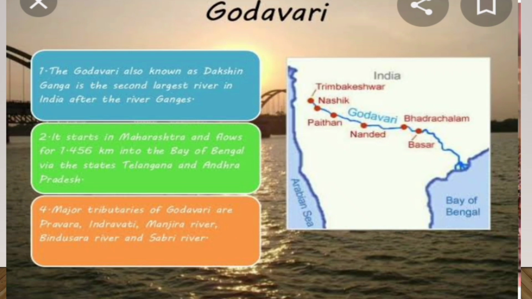Major tributaries of Godavari are Indravati, Manjira River, Bindusara River and Sabari River. Students, what is another name of the Godavari River? Yes, Dakshina Ganga.